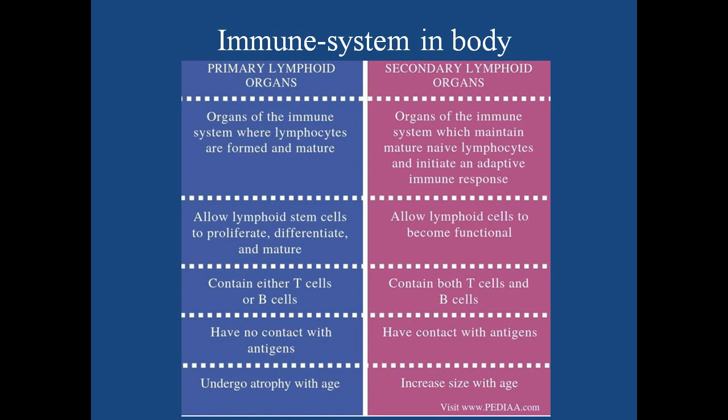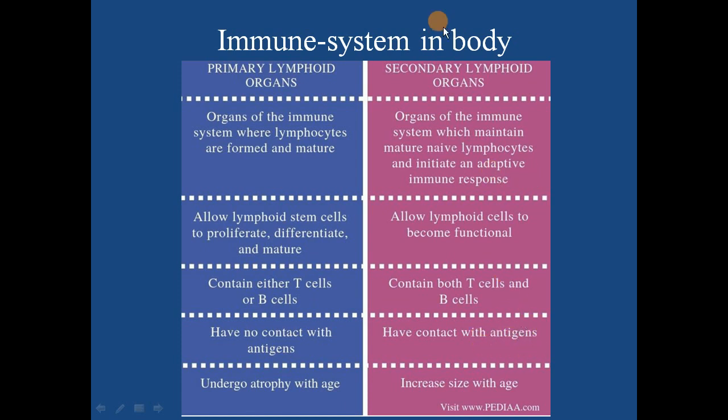Examples are your lymph nodes and spleen, right? These secondary lymphoid organs also allow lymphoid cells to become functional. Here you have both types. Now here actual antigen contact will come, right?